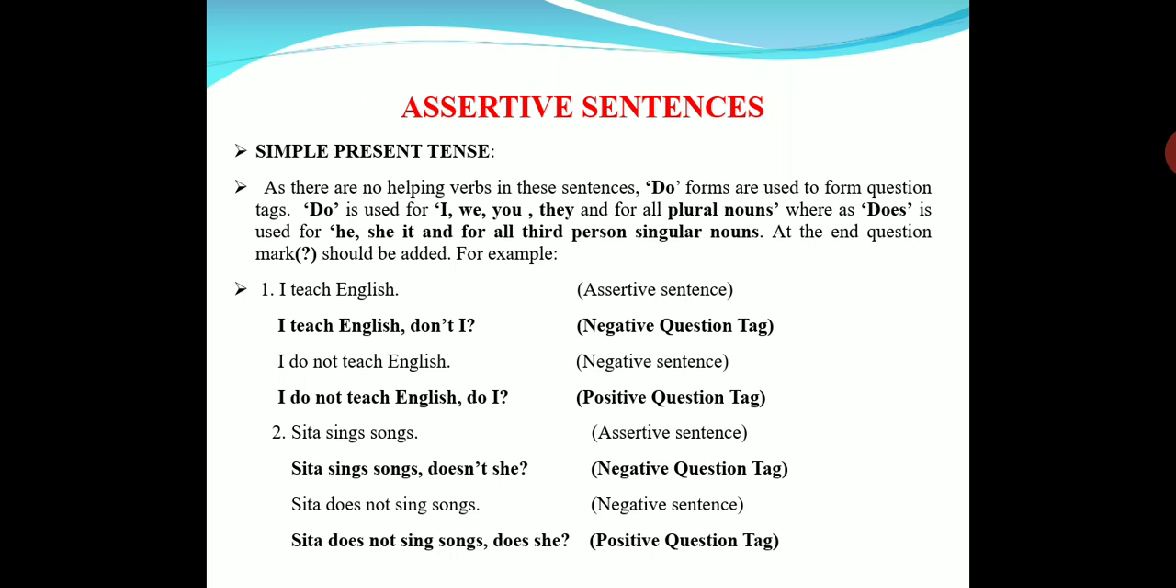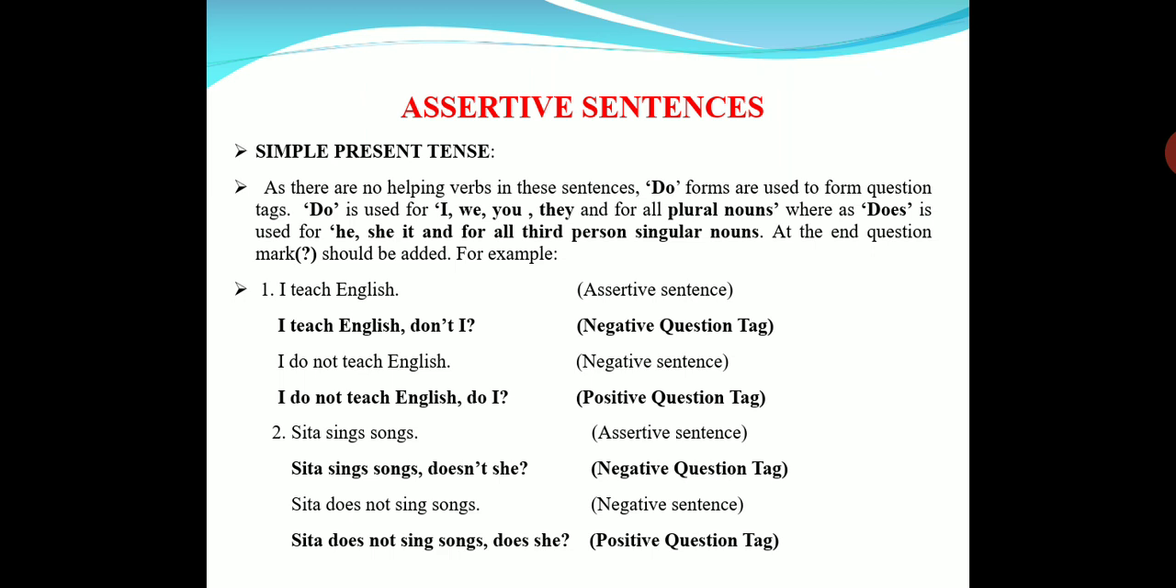Now let us see how question tags can be formed in simple present tense sentences. If we carefully see the simple present tense sentence, there are no helping verbs at all. So in framing questions, as we have learned, we have to add do in the same way. Do for plural and I, and does for others: he, she, it and all singular nouns. Do is for I, we, you, they and all plural nouns. And we have to use the same for question tag also. And at the end we add a question mark, as we use in the interrogative sentence itself.